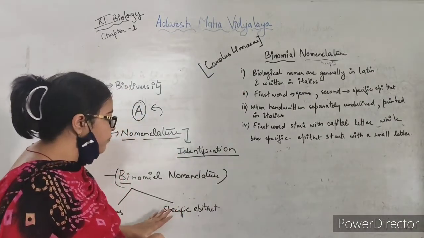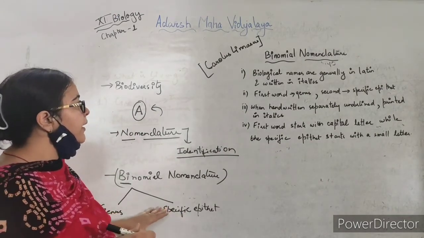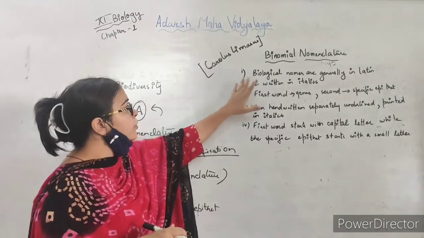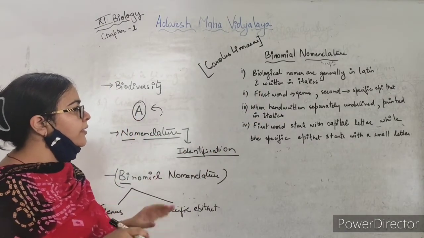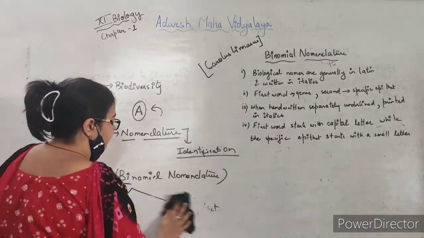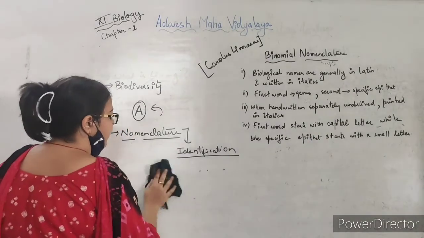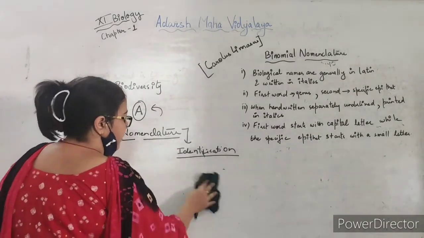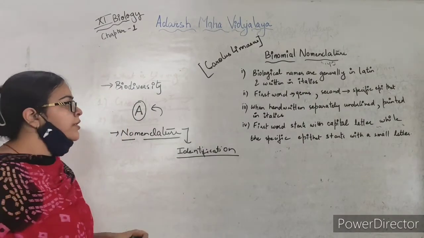This binomial nomenclature has certain rules, and we'll discuss them. The first rule is that biological names are generally in Latin and written in italics. The origin of these biological names is Latin, and they are written in italics to show their Latin origin.